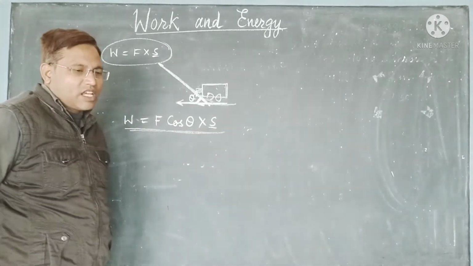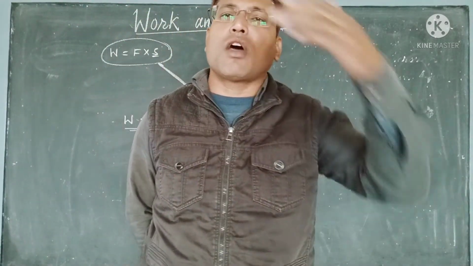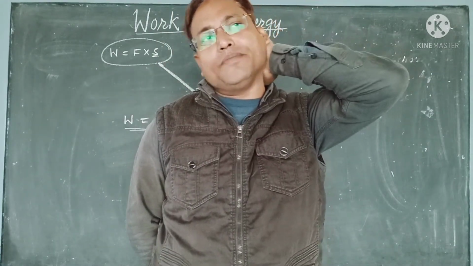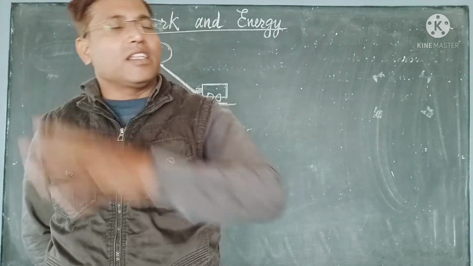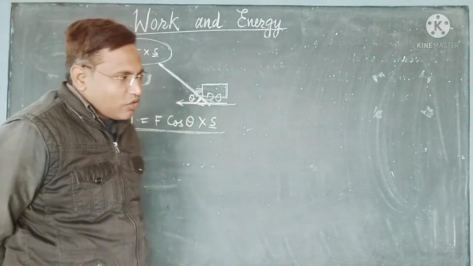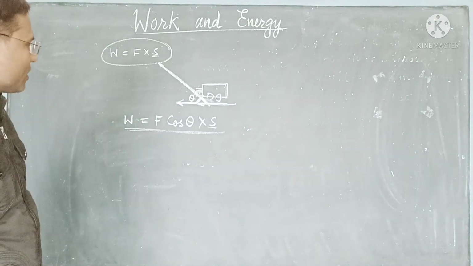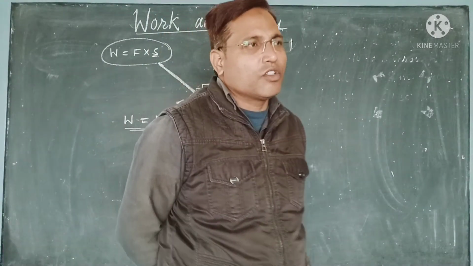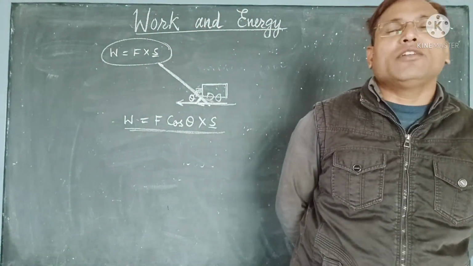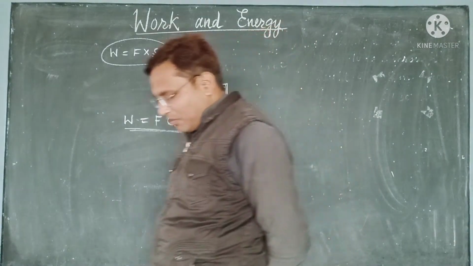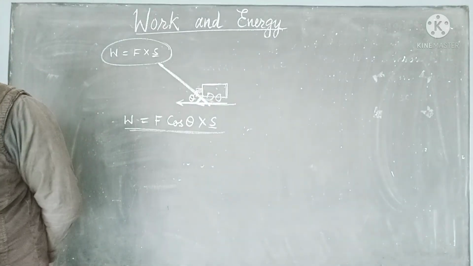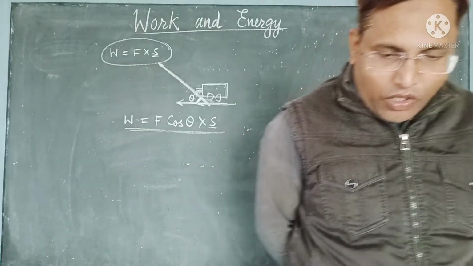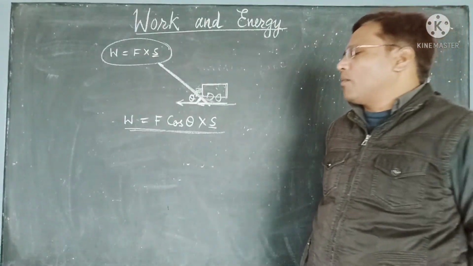So whenever you are given numericals to solve in an exam, we have to read the question properly and see whether some angles are there or not, and then solve them in that way. Work done is equal to force into cos theta into S will be the formula for the body moving obliquely to the force applied. That means it is not moving in a straight line, it is making a certain angle, then we will use this formula. So work done by a force acting obliquely we have seen.